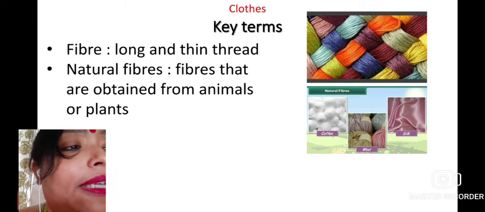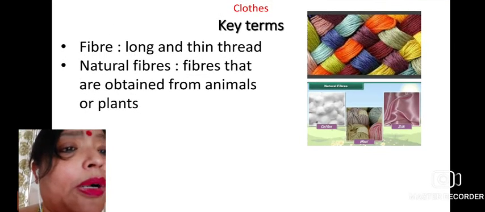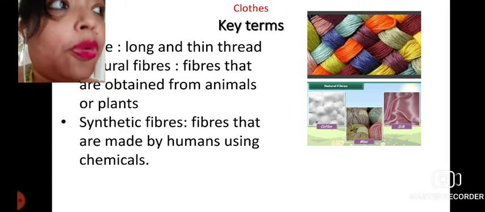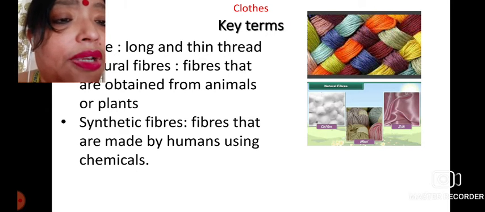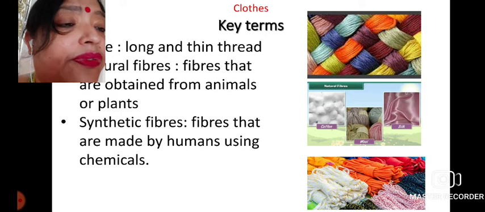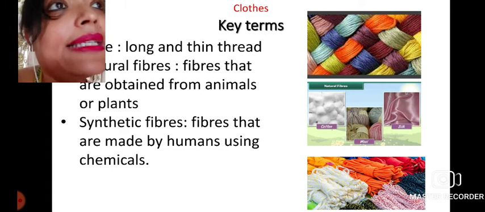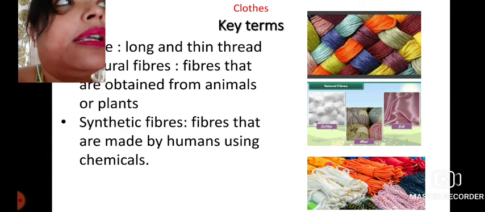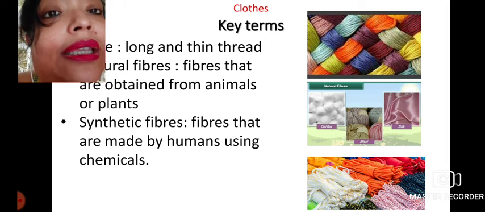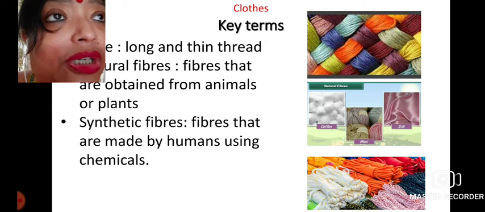And the third category is the synthetic fiber, which is obtained by manufacturing by human beings using chemicals. Here also you can see different pictures of synthetic fibers which are made artificially, produced in the laboratory or the factory, not obtained from nature.